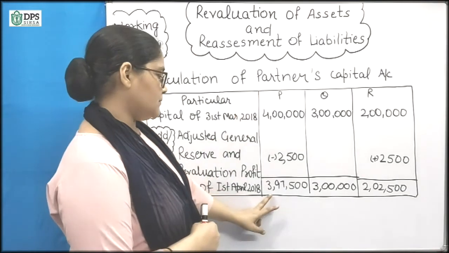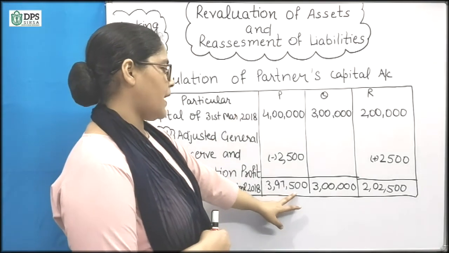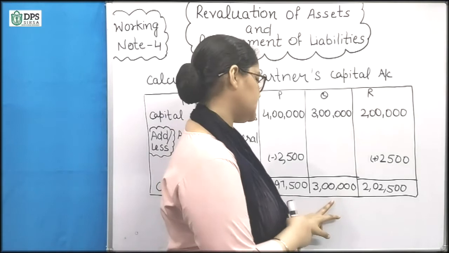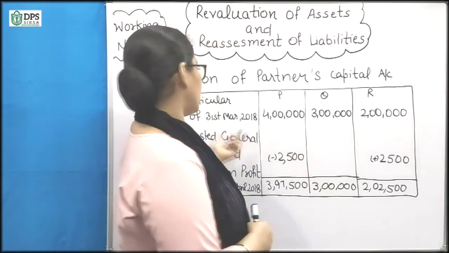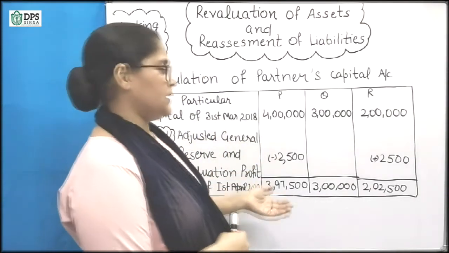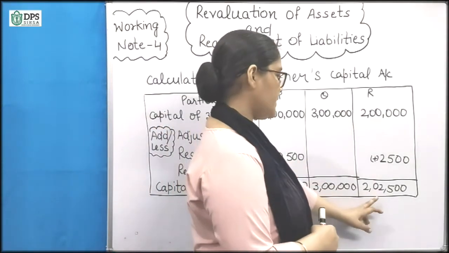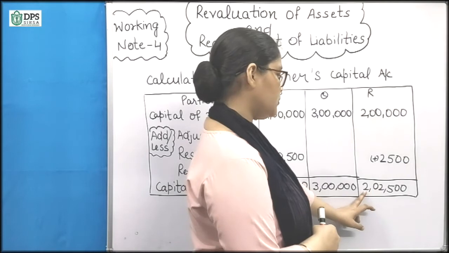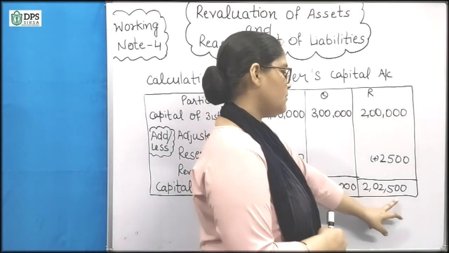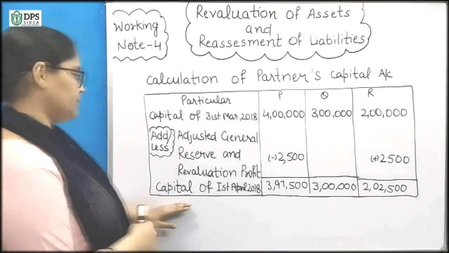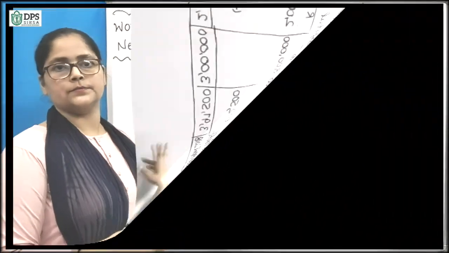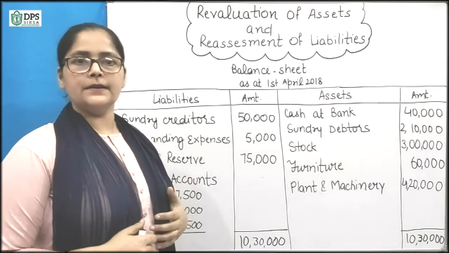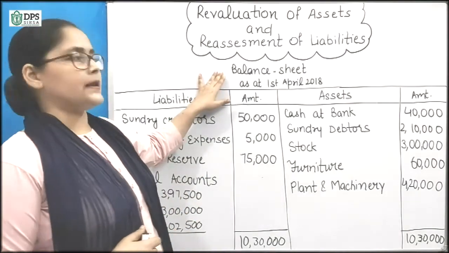So P will be 3,97,500. Q stays 3 lakh because Q is neither sacrificing nor gaining. R has capital of 2,02,500 on 1st April 2018.